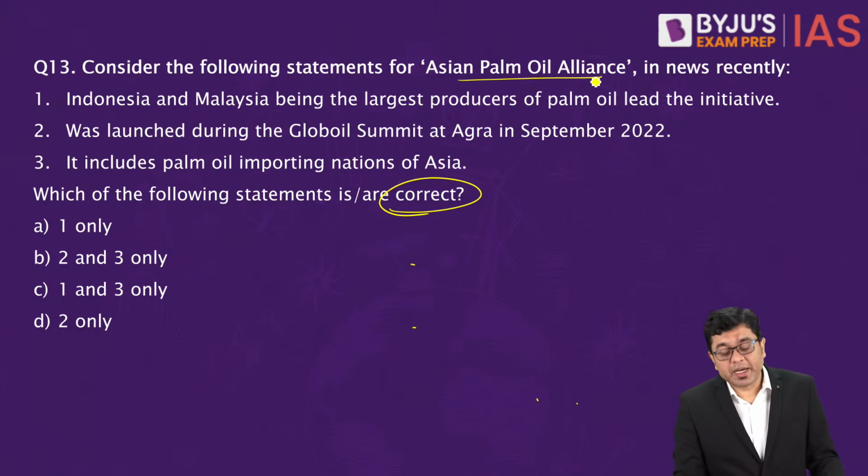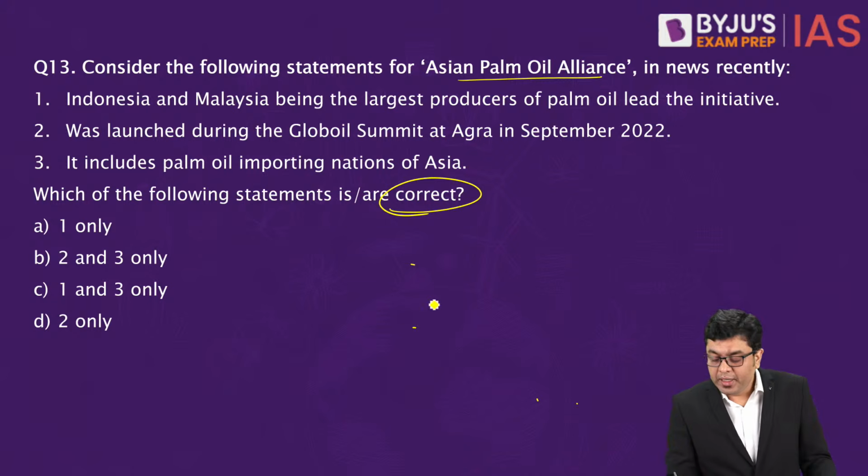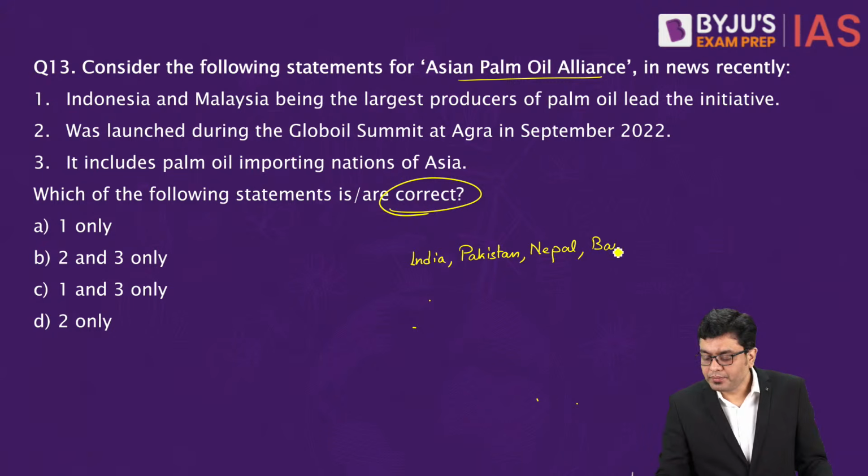So here, which are the chief or the major importing nations of palm oil, especially in the region of Asia? You have India, you have Pakistan, then after that Nepal, Bangladesh, and Sri Lanka.